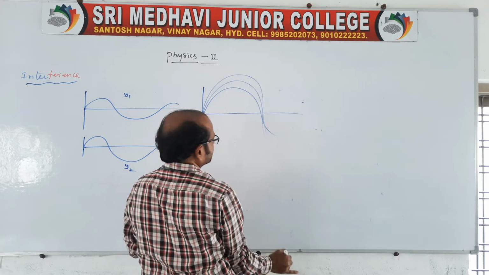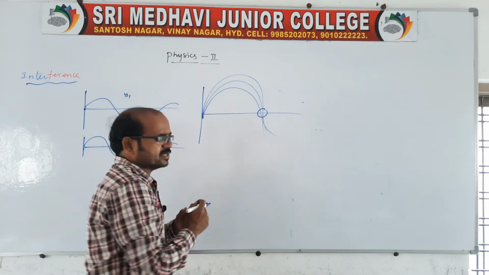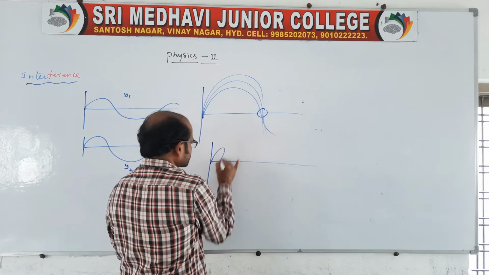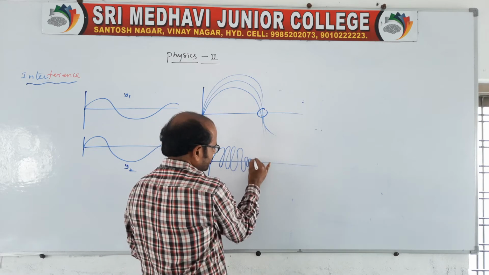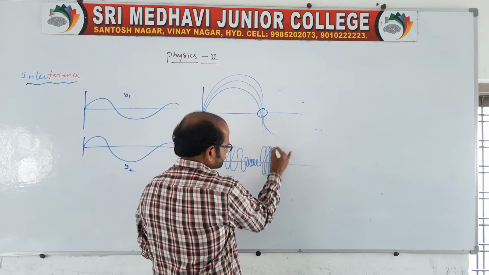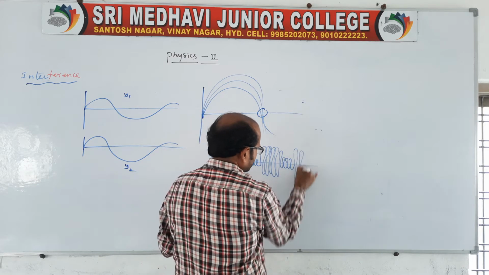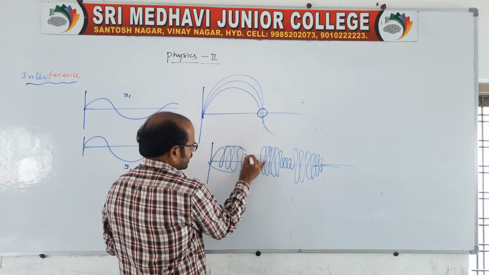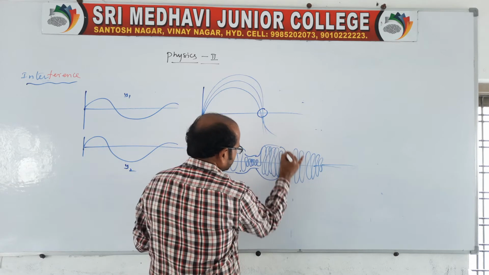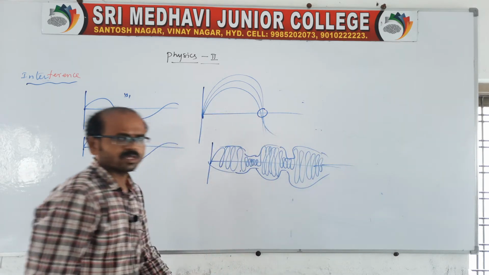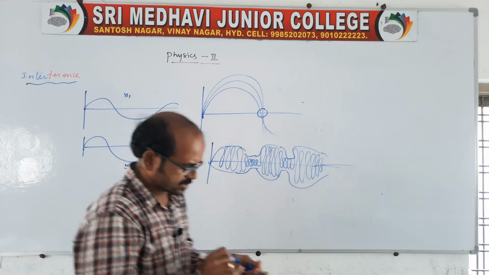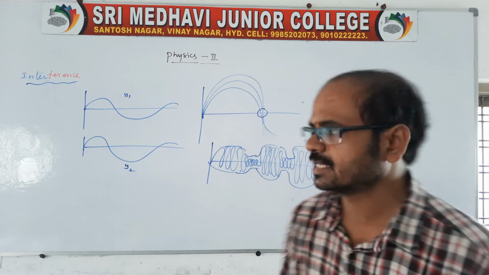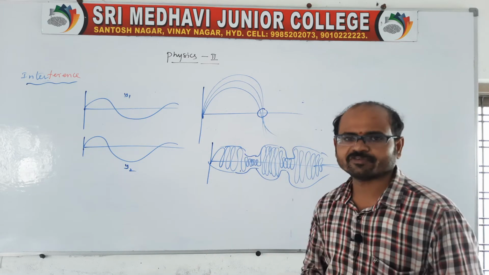Because of the interfering, the wave is redistributed. At one place it may be maximum, and at another place it may be minimum. When will we get the maximum and when the minimum? Here is a maximum condition and a minimum condition, again maximum, minimum, maximum, like this. Because of the interfering of waves, the wave is redistributed. The resultant wave we can call the interference of a wave.